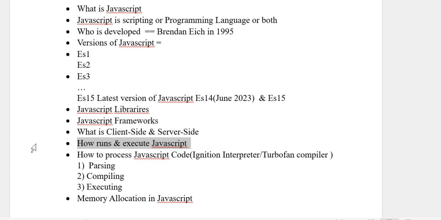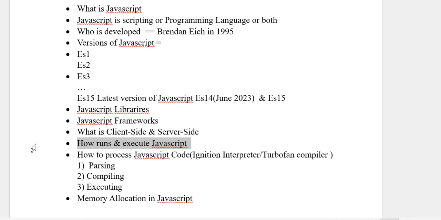Suppose you have opened Chrome and entered something, or written code; once the web page is loaded, JavaScript will run in the backend. Client side means you are executing in the browser, and server side means like Node.js.